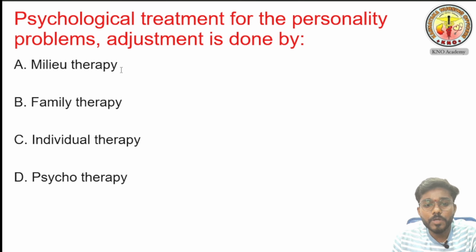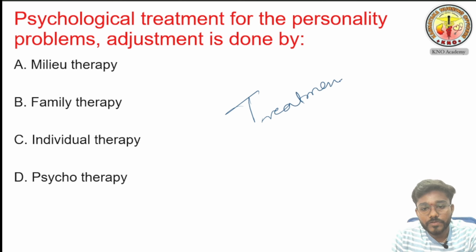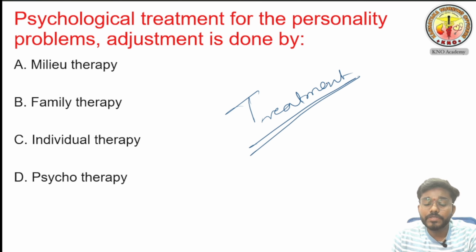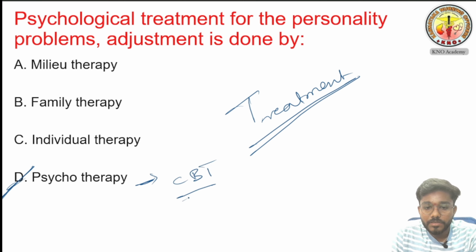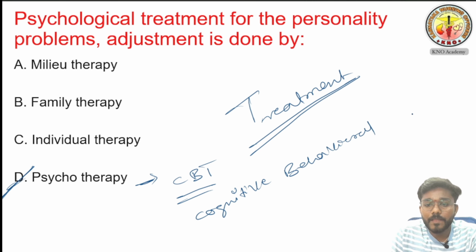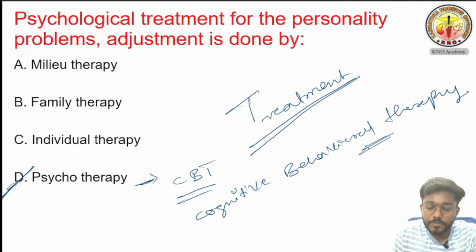Psychological treatment for personality problems and adjustment is done by. So what is the treatment for these personality disorders? I told you there is no medical management and no hospitalization needed for these patients. So the correct answer is psychotherapy only. In psychotherapy also, CBT, cognitive behavioral therapy. This is the treatment for these personality disorder patients.